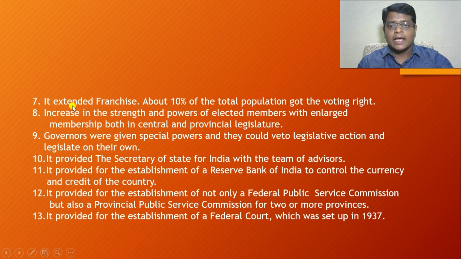This act extended the franchise. The Government of India Act 1935 extended the right to vote, franchise, to whom? The limited franchise was introduced by the Government of India Act 1919, but by the Act of 1935 the right to vote was extended to many people. About 10% of the total population got the voting right by the Act of 1935.